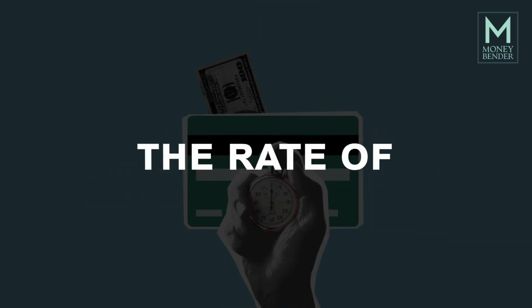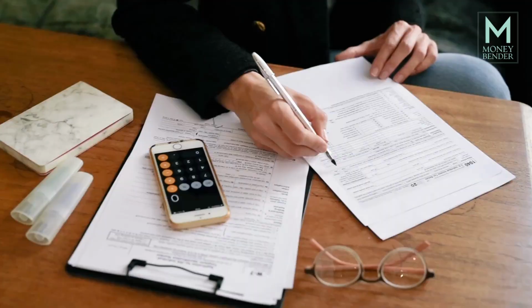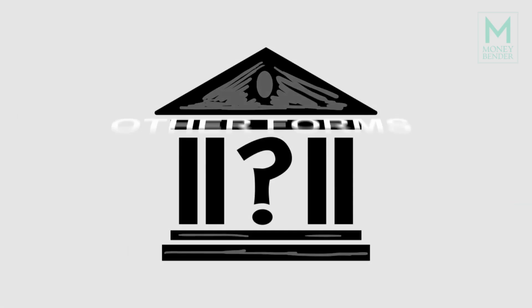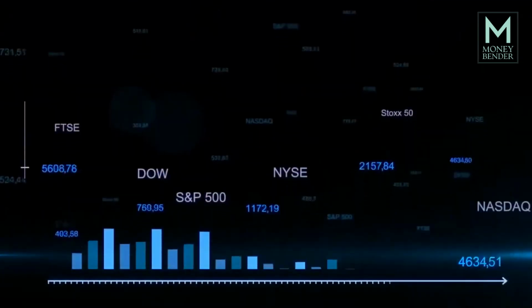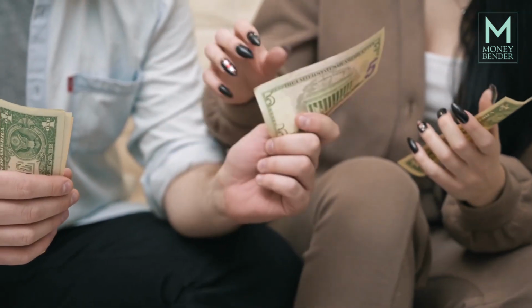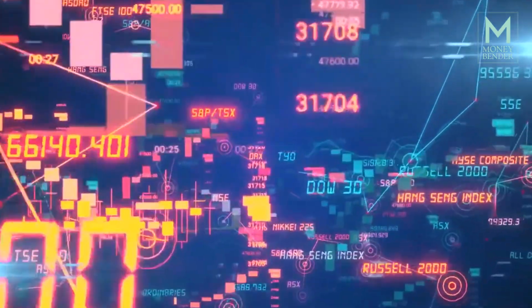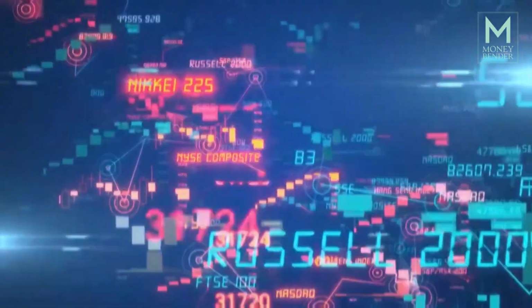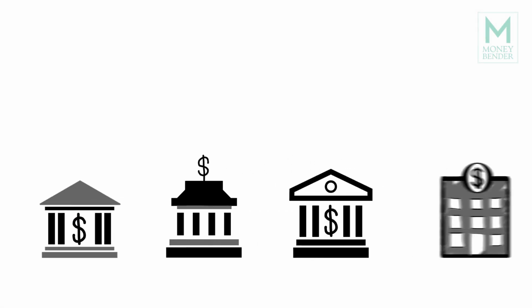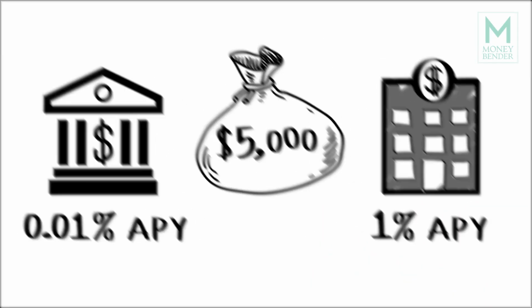Pay off debt. Check the rate of compounding. Whether you borrow money through credit cards, education loans, or other forms of borrowing, compound interest works against you. Over time, you'll pay less if you can pay things down more quickly. Also, you'll make more money if an account compounds interest more regularly. Your savings items should compound as often as possible, while your debts should compound as infrequently as possible.